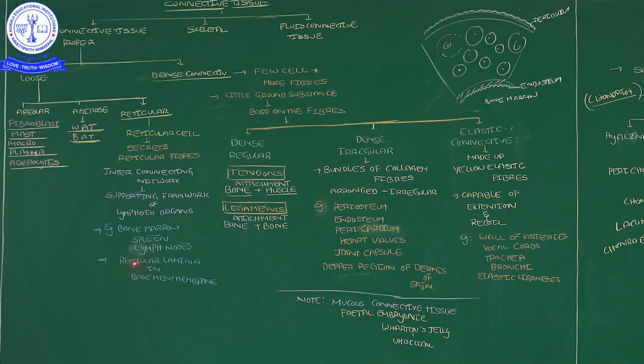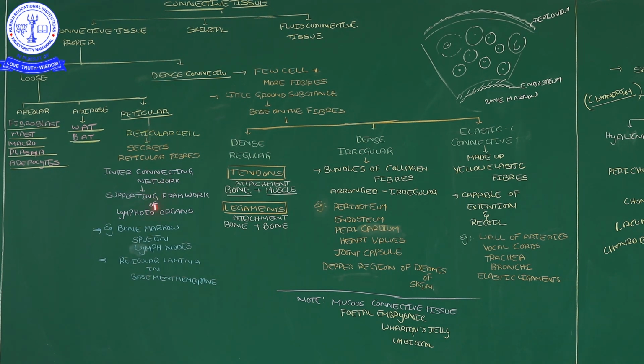Along with that, reticular lamina, you may have heard this somewhere. When I explained epithelial tissues, epithelial cells are placed on the basement membrane. That basement membrane is again divided into the reticular lamina and the basal lamina, correct? Reticular lamina is the lower layer and basal lamina is the upper layer. Now this reticular lamina is also made up of reticular connective tissue.